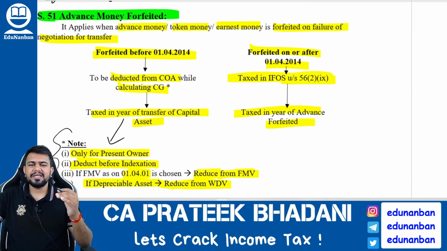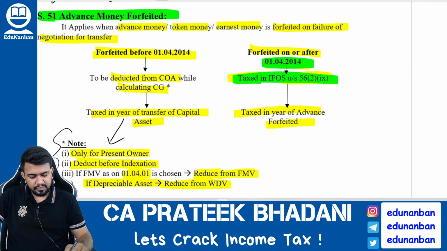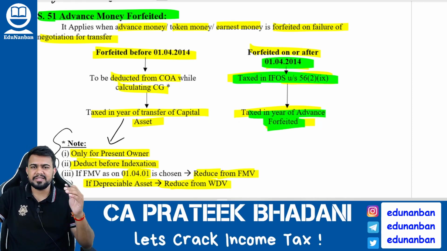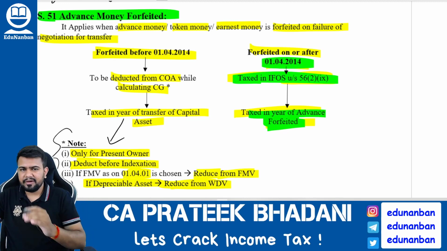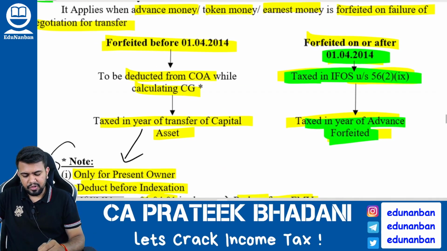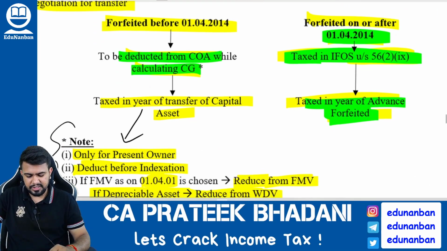Now let us come to advance money forfeited, that is section 51. If any advance money is forfeited on or after 1/4/2014, then it is fully taxable under the head income from other sources in the year in which the advance is forfeited. However, if any advance was forfeited before 1/4/2014, then you have to reduce such advance from the cost of acquisition. Okay.